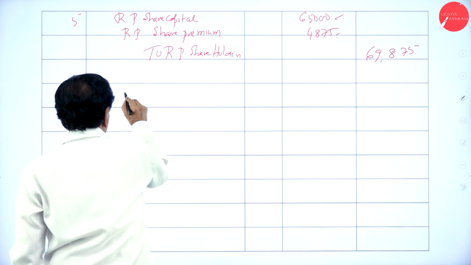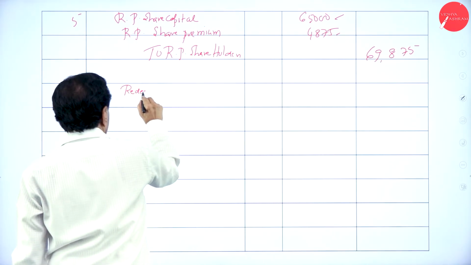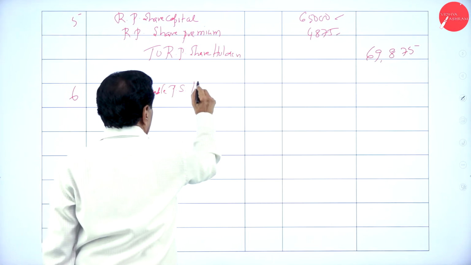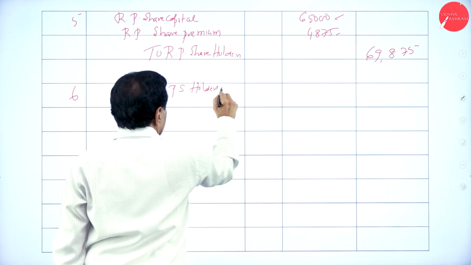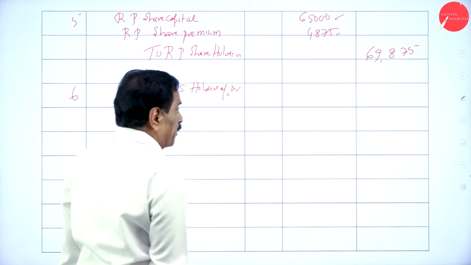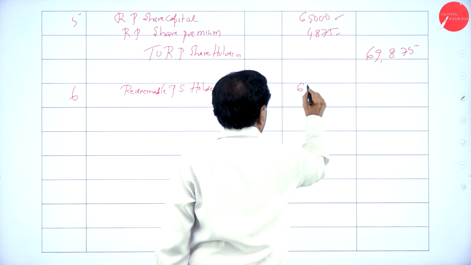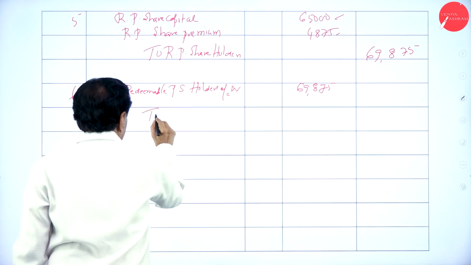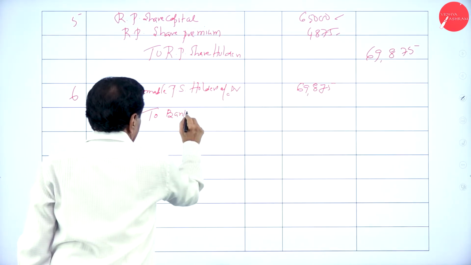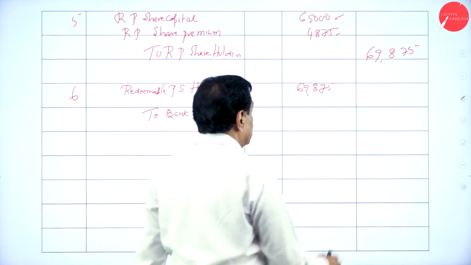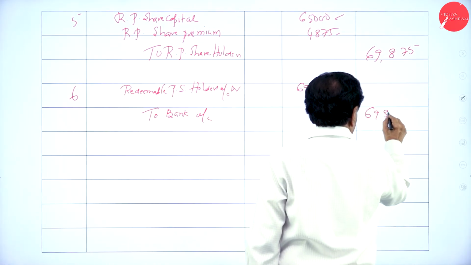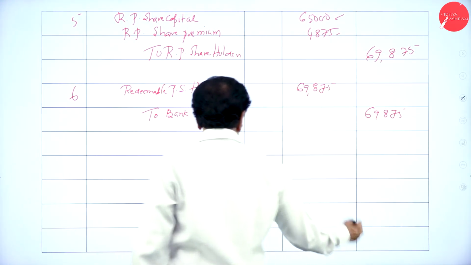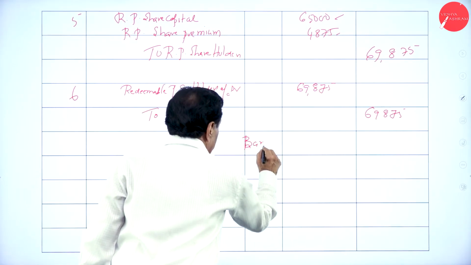Now pay. Redeemable preference shareholders account debit 69,875, to bank account 69,875. Paid. Your amount has been paid. Now open the bank account and see how much balance is available.